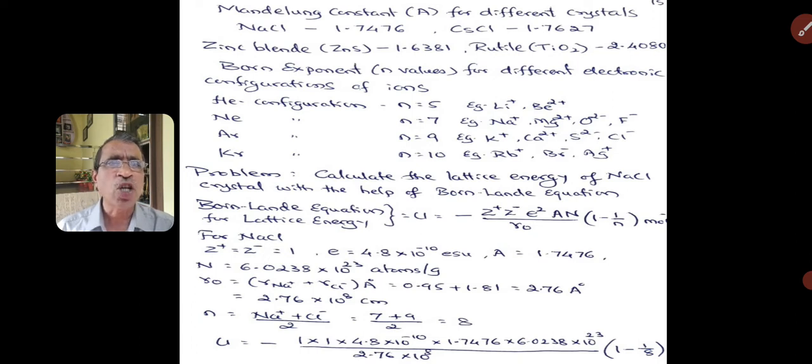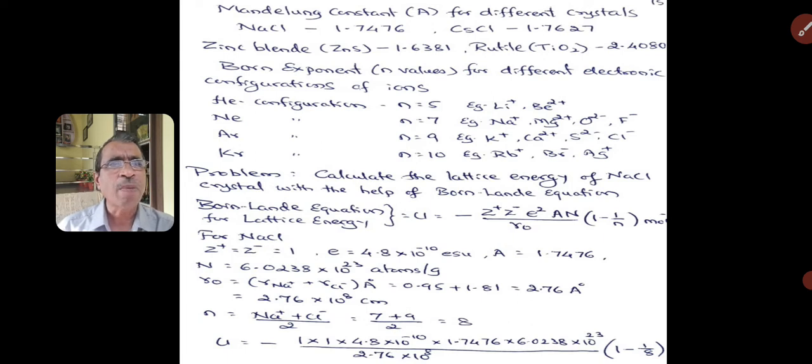The ions which attain the electronic configuration of neon, the Born exponent value is 7. If they attain argon configuration, Born exponent value is 9. And if they attain krypton configuration, the Born exponent value is 10.